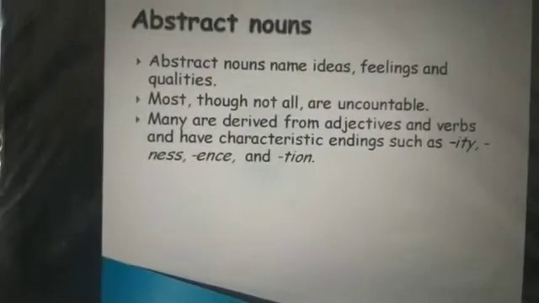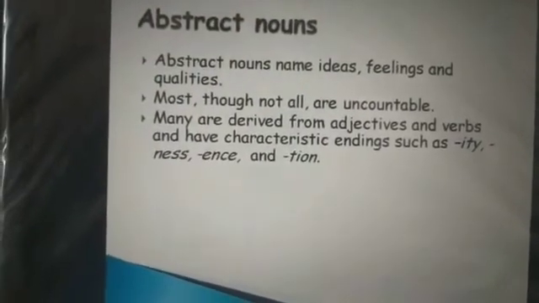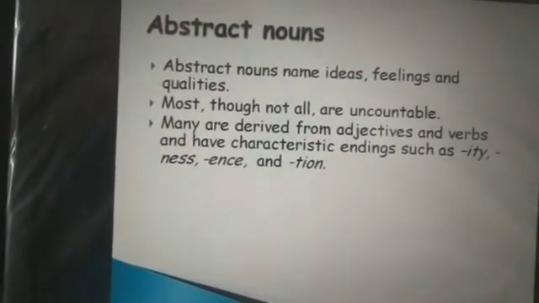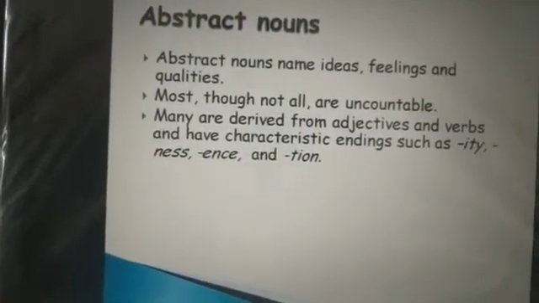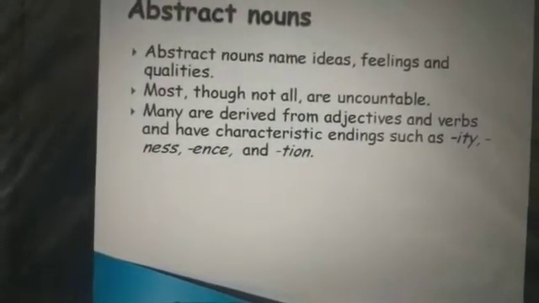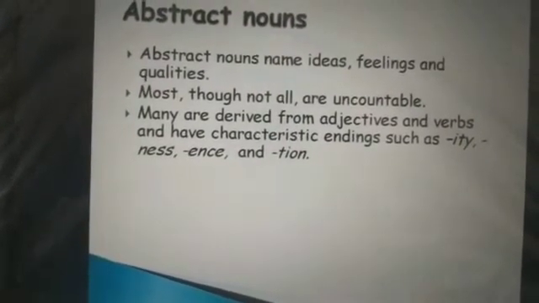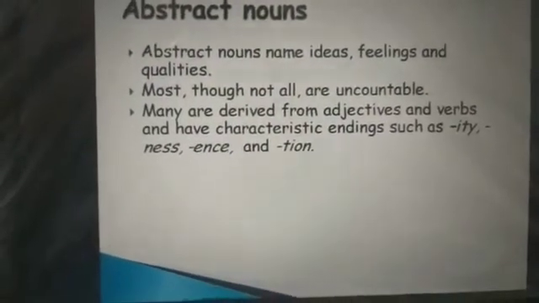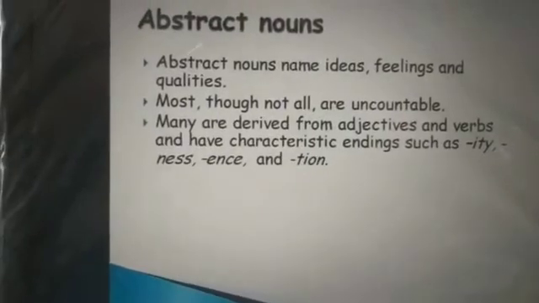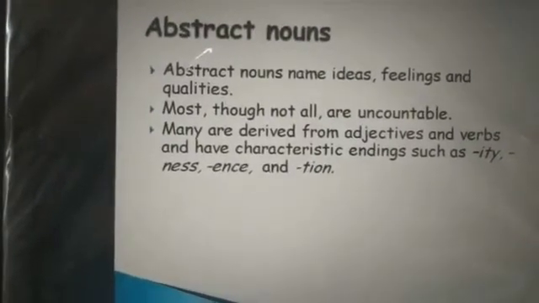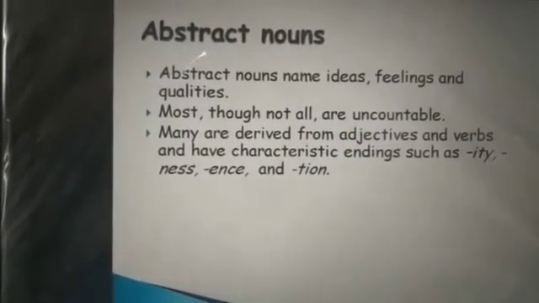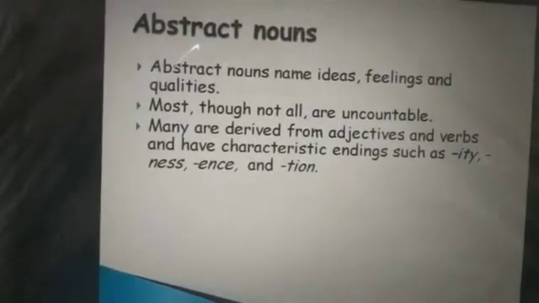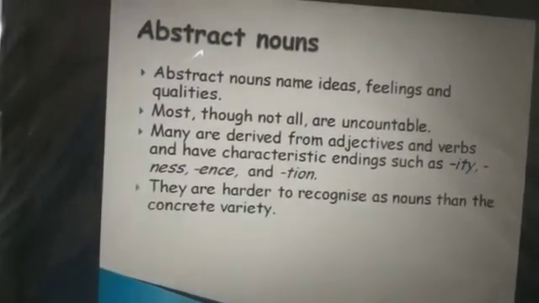Many are derived from adjectives and verbs and have characteristic endings such as ity, ness, ence or tion. So, when you are forming an abstract noun, you will add such letters as a suffix.